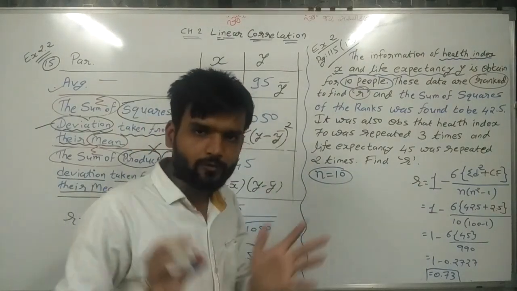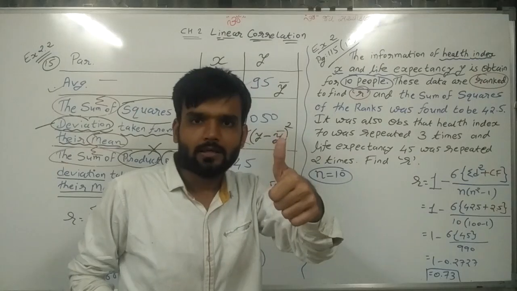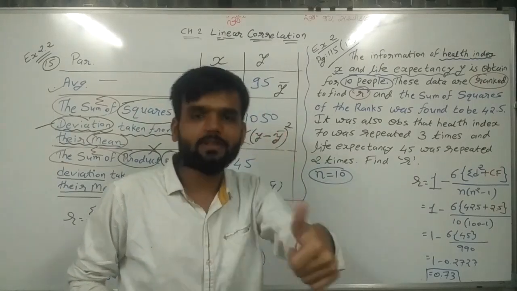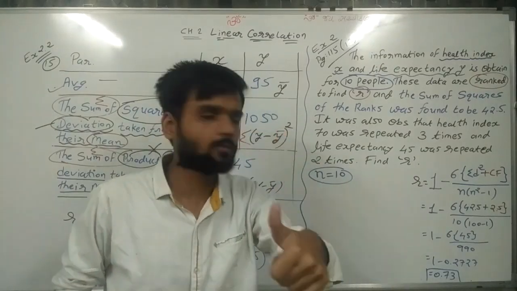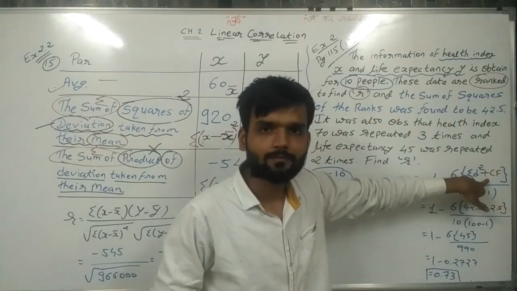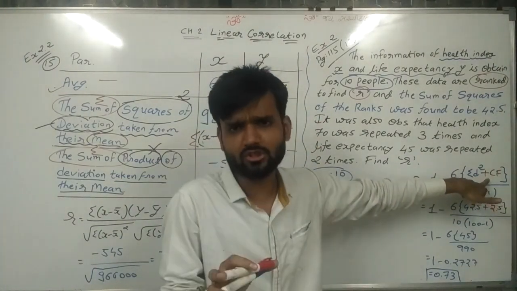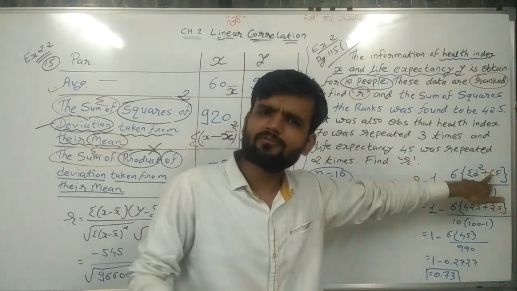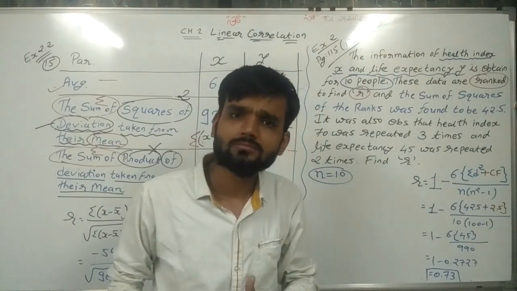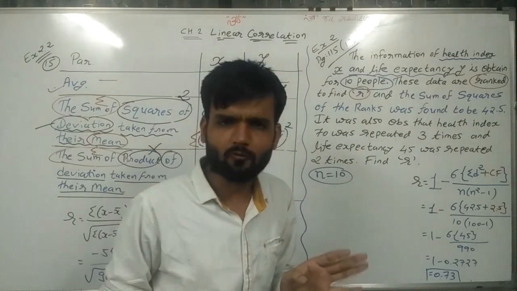All of us know, as per Kamal sir, we are remembering only one formula with CF. If repetition is there, then write the CF. If repetition is not there, then we do not write CF, it is 0. But remember only one formula.